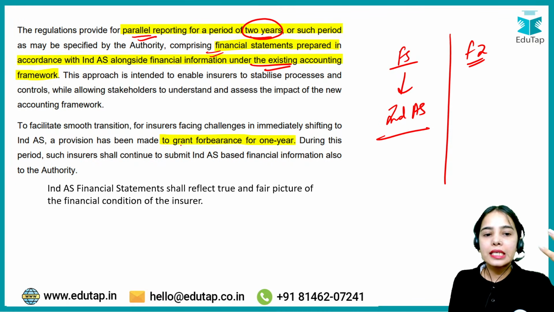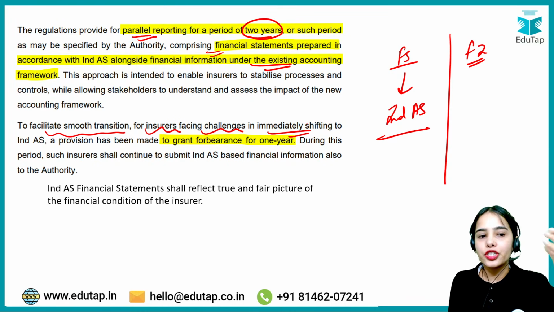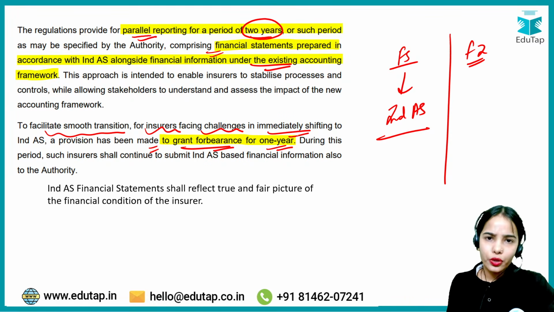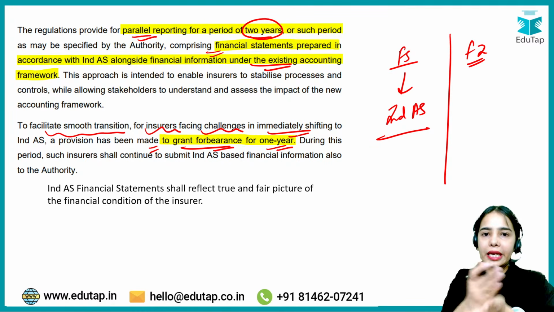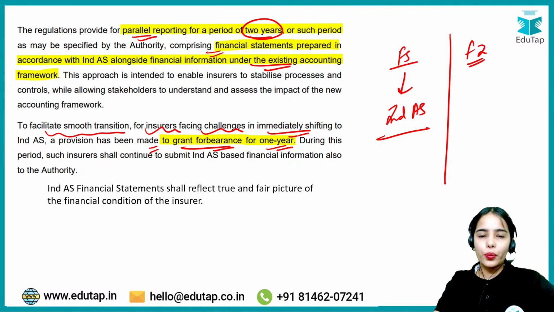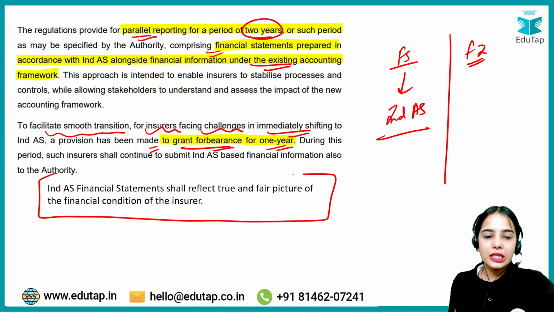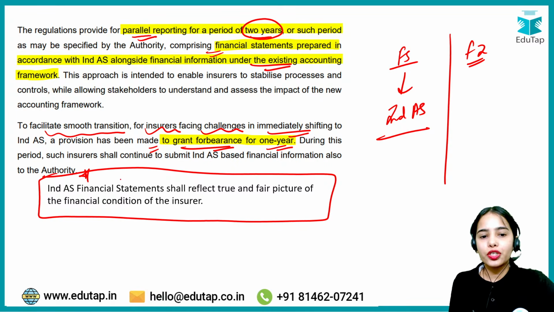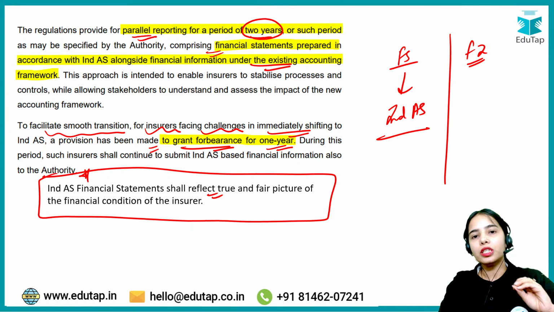Okay, as well as to facilitate the smooth transition for insurance companies facing challenges in immediately shifting to the Indian accounting standards, a provision has been made to grant forbearance for 1 year, relaxed rules and regulations for 1 year in regard to following the rules under the Indian accounting standards. Indian accounting standards financial statements shall reflect a true and fair picture of the financial condition of the insurance company.